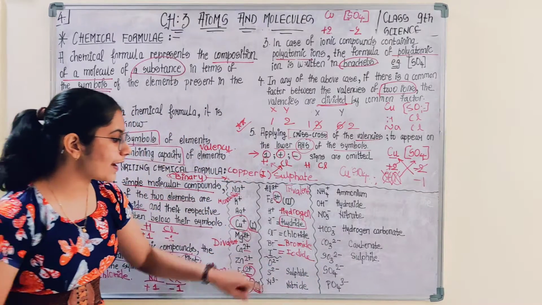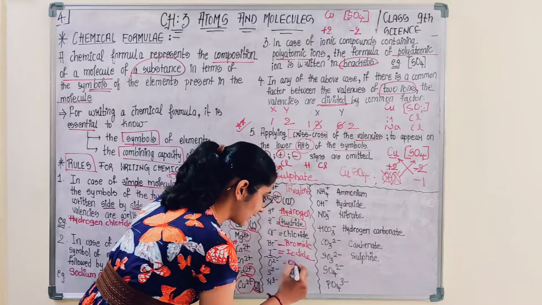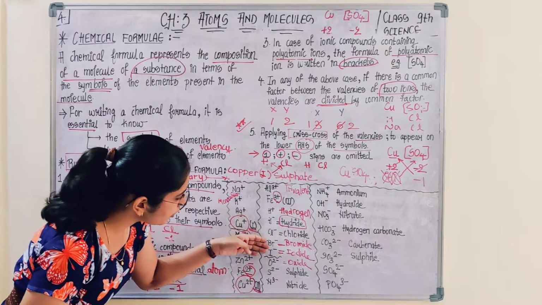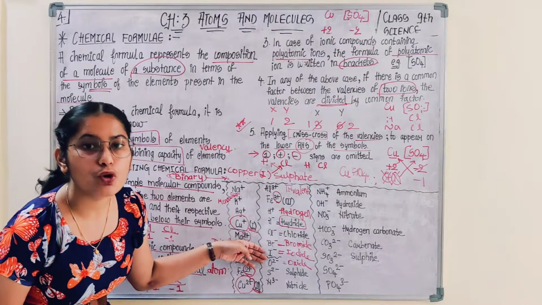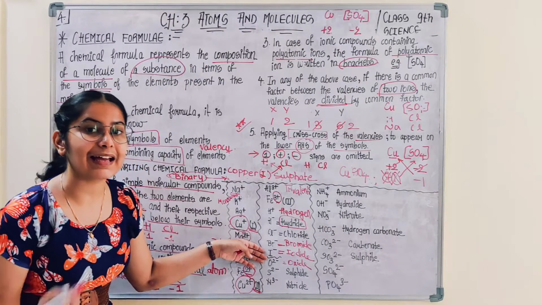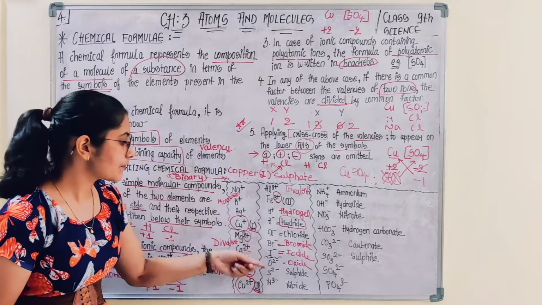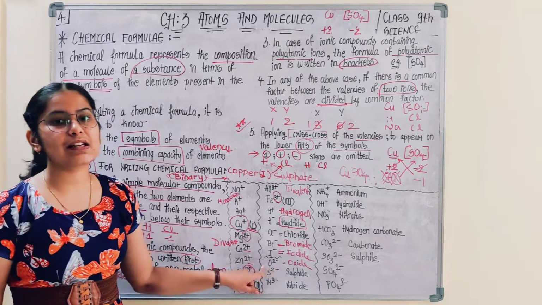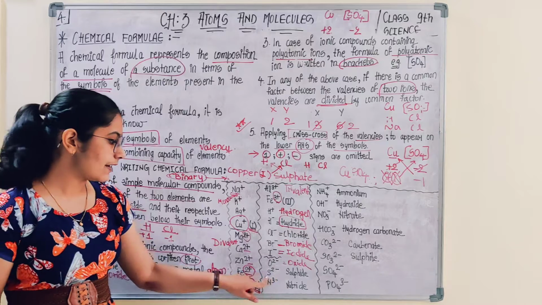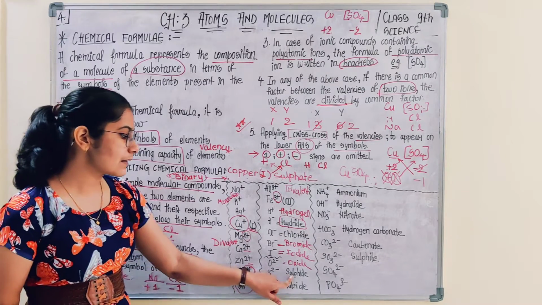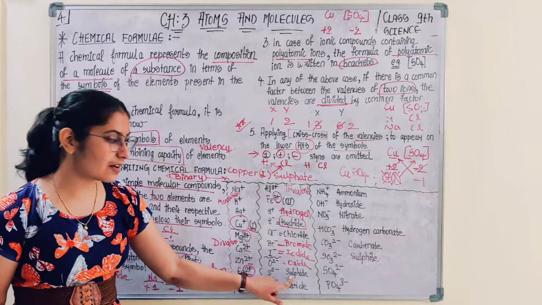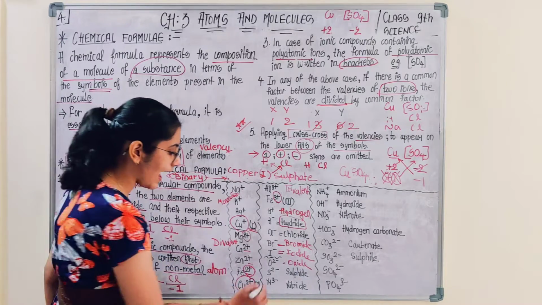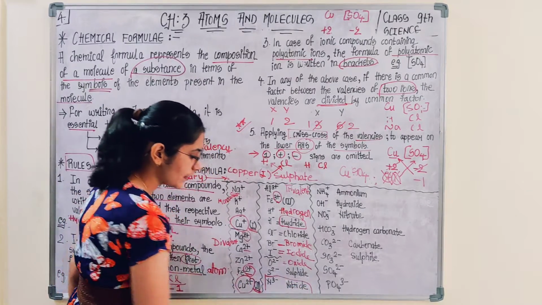If O2- is given, oxide. So see, hydride, chloride, bromide, iodide are monovalent anions. Anion is for negative ion. Oxide, divalent, 2-, na? Valency of oxygen is 2-. Valency of sulfur is 2-, referred to as sulfide. Valency of nitrogen is 3-, that is a trivalent anion, nitride.